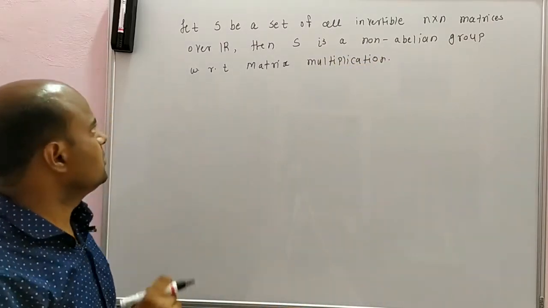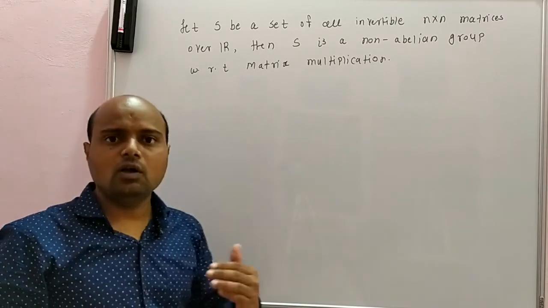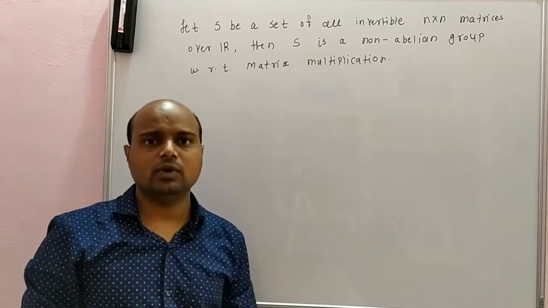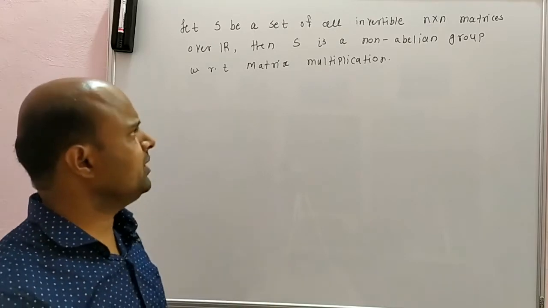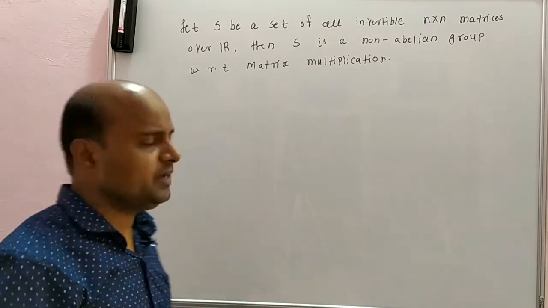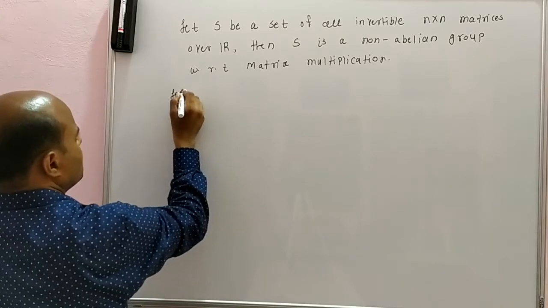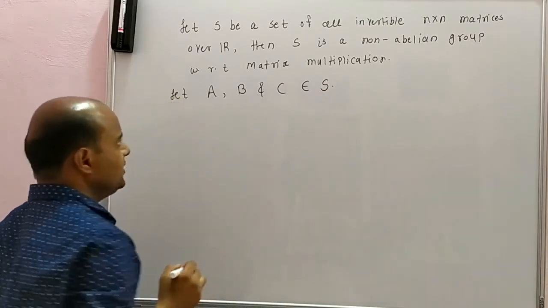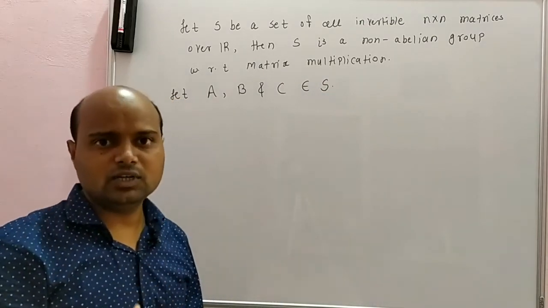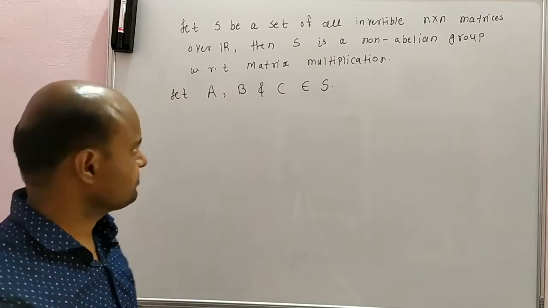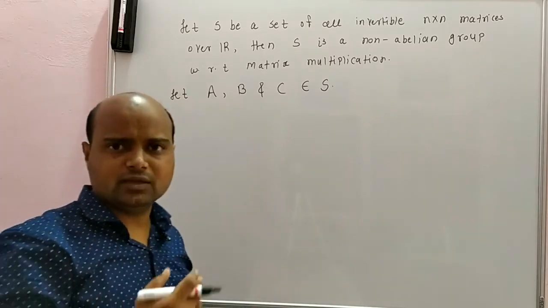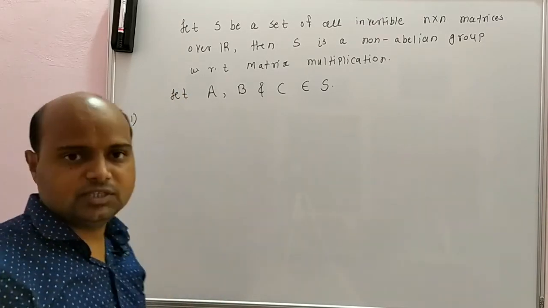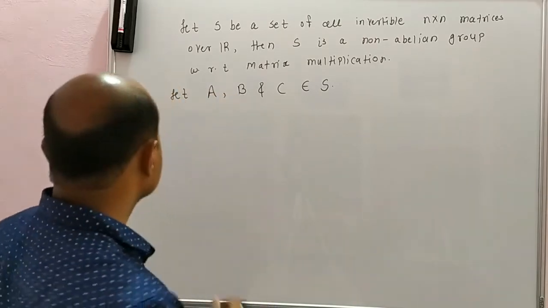See, if we take S to be the set of all invertible n cross n matrices over R, then firstly S is a group under matrix multiplication. Invertible matrix means what? Which has an inverse. Let A, B and C belong to S, then A, B, C are all invertible n cross n matrices. To form a group we have to check all three conditions. First condition is what? Matrix multiplication satisfies the associative law.